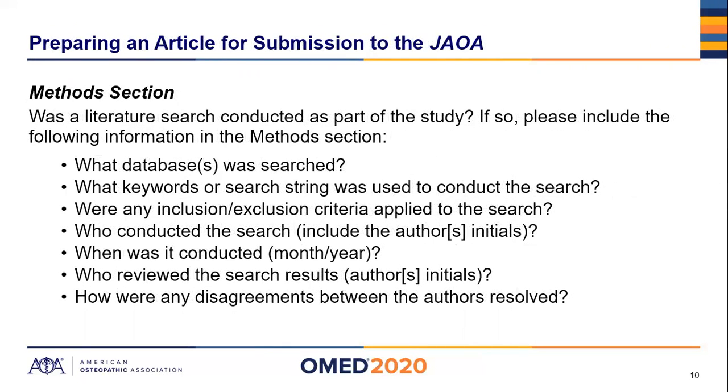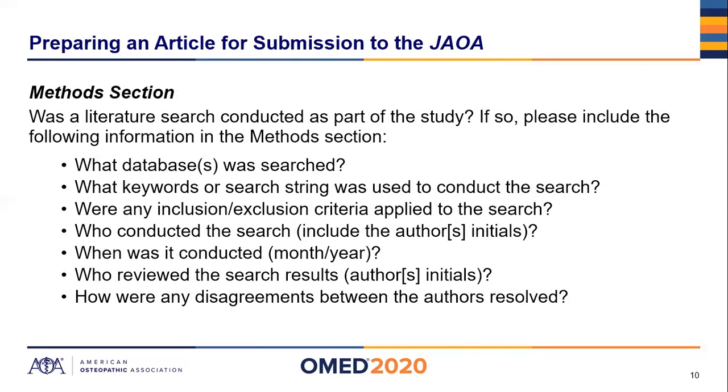Moving on to if a literature search was conducted as part of the study, the following information must be described in the method section. What database or databases were used, what keywords or search string were used. Again, inclusion and exclusion criteria applied to the search, no studies before 1990, for example. Who conducted it, author initials again. When was it conducted, month and year. Who reviewed the results? Oftentimes, of course, it is the same author who conducts the search and reviews the results, but sometimes multiple authors will come in and review the results. And in those cases, how are disagreements between the authors resolved?